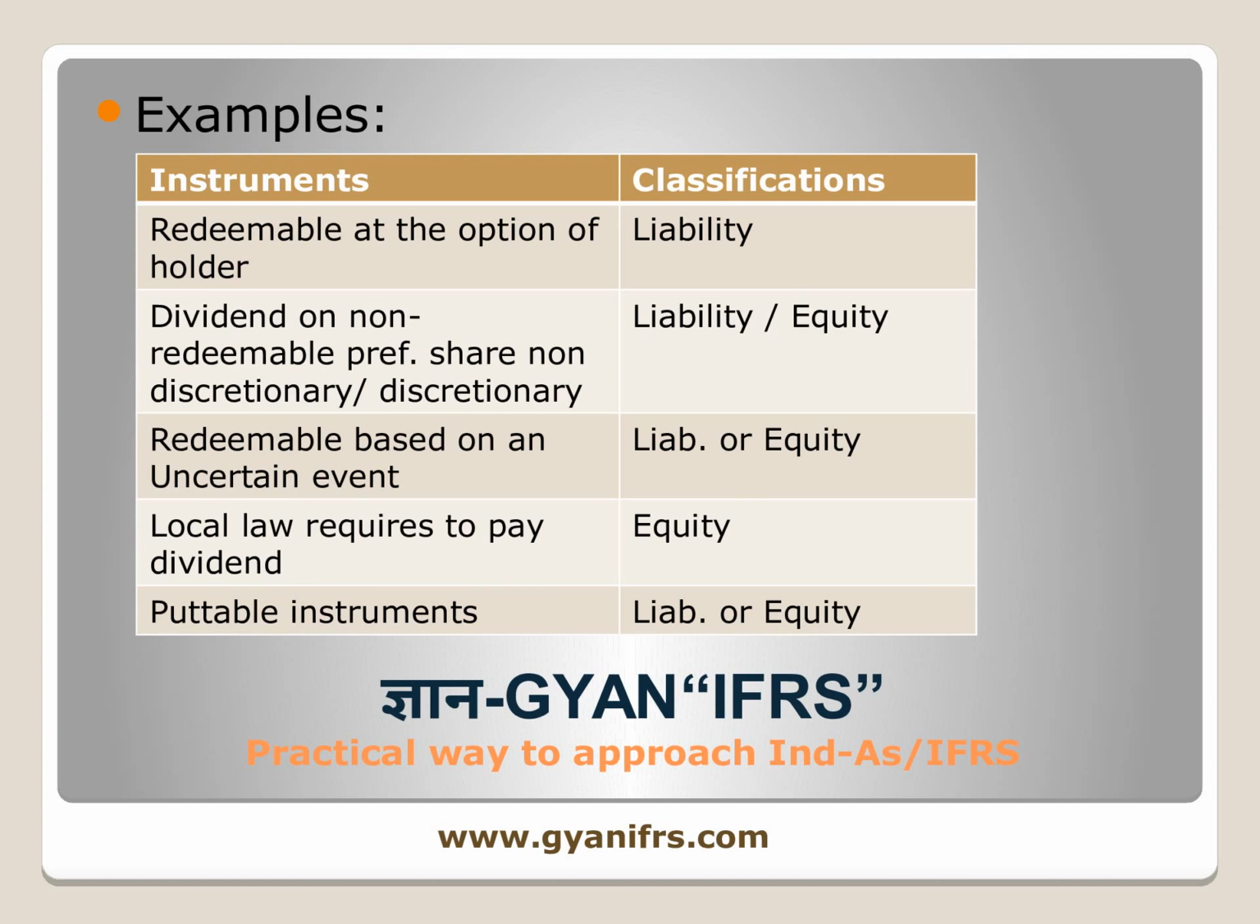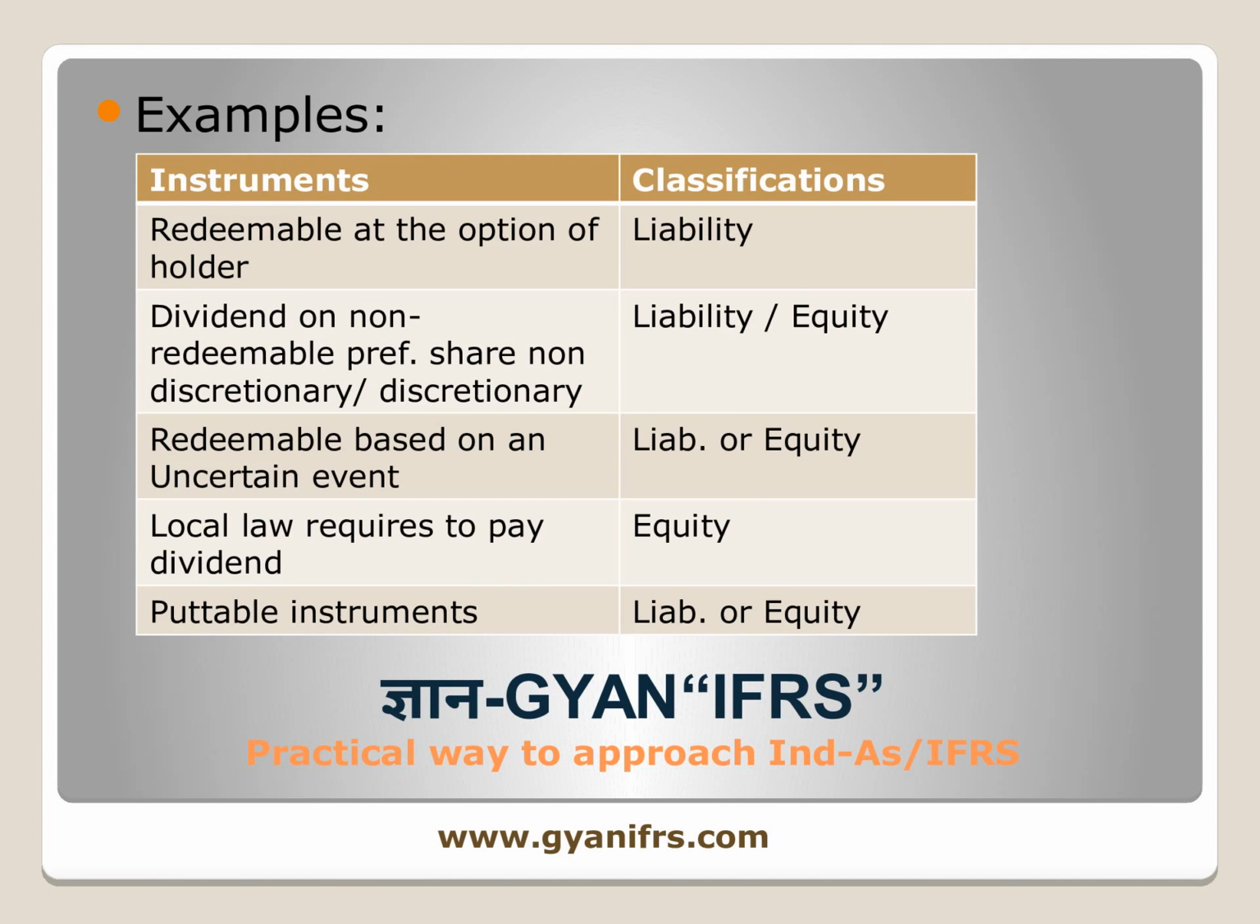Another example is putable instruments. Putable instruments which are redeemable at the option of the holder, where the issuer does not have the right to avoid such settlement, will be treated as a liability. However, if the condition says that such put option can only be exercised at the time of liquidation, then again it will be treated as equity.